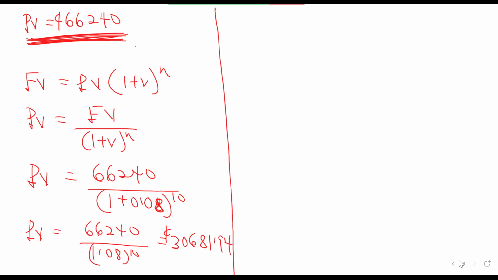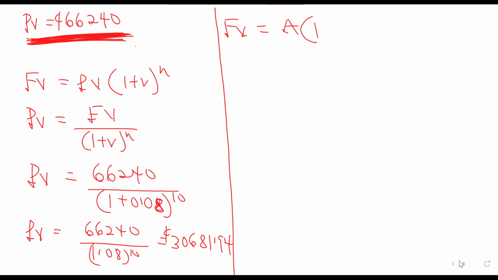So what they are asking you here is to find a future value of an ordinary annuity, because this is the amount that should be in the account at the end of the 10th year, so that your sister can be withdrawing 20,000, 20,000, 20,000. So this is a future value. How much should we be putting there at the end of every year for the 10 years, so that your sister can have the 66,240? That's what they're asking us.